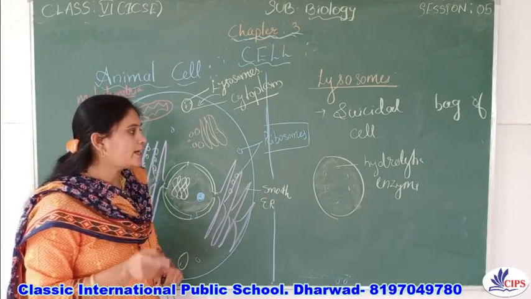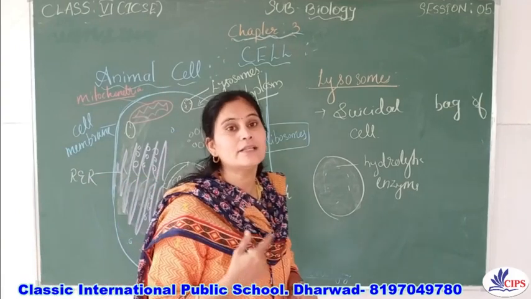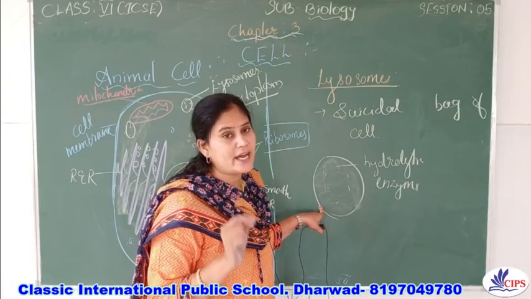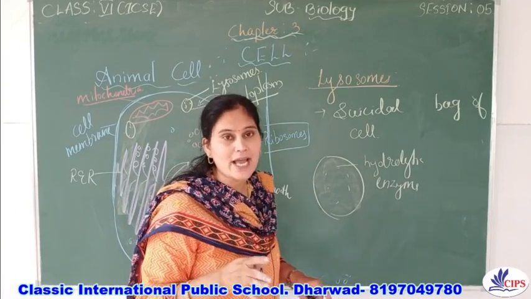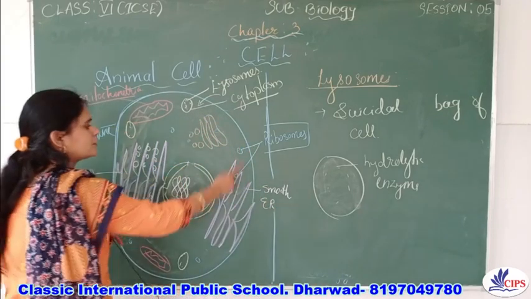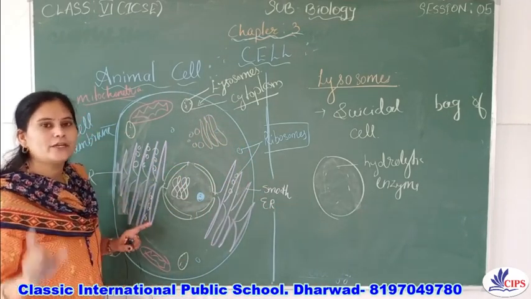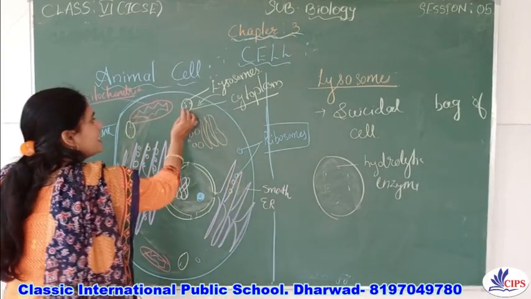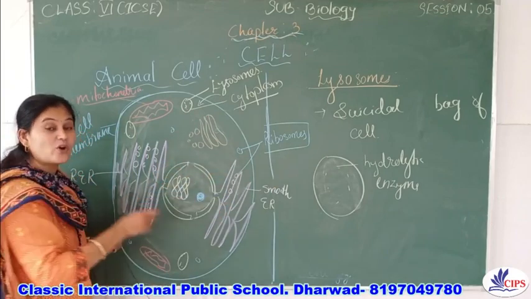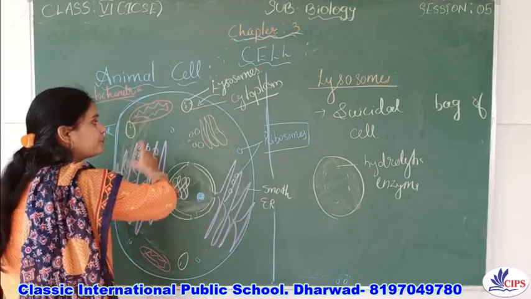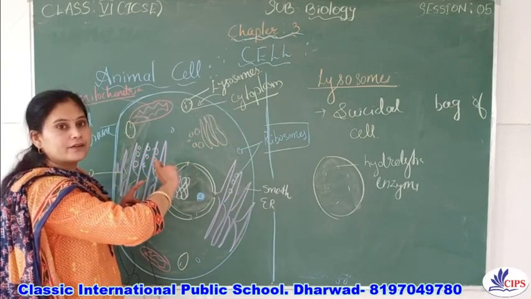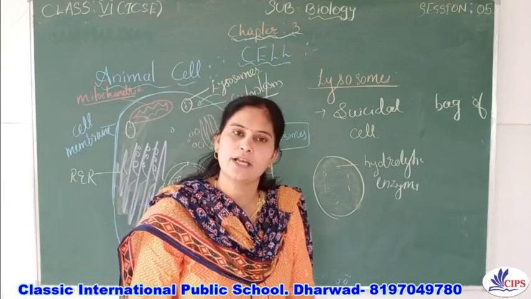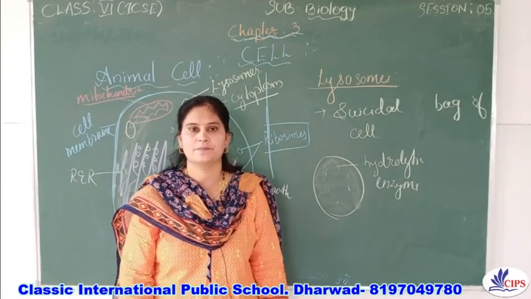So already I told you why and how they will kill themselves, because these contain enzymes. They are nothing but the digestive enzymes. So if the cell organelles or the cell is not performing the way it has to perform, at that time they will burst out and release the enzymes, the hydrolytic enzymes or digestive enzymes, and they digest everything or they kill themselves. That's why they are called the suicidal bag of the cell.